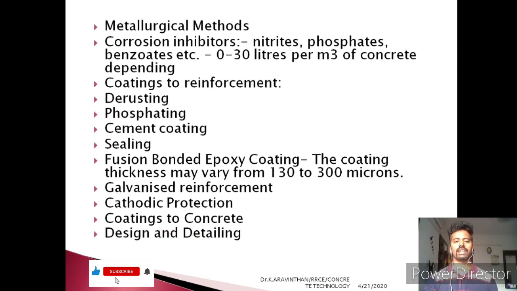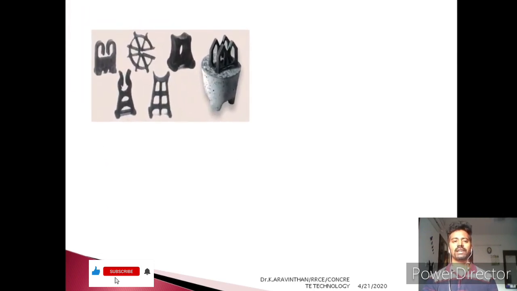Finally, design and detailing. During design and detailing, you should take care of the corrosive action around the environment. For that, you have to design the structure accordingly. Here you can see that to maintain proper depth of cover, you can use different types of cover block, which ensure sufficient depth and alignment of steel reinforcement.